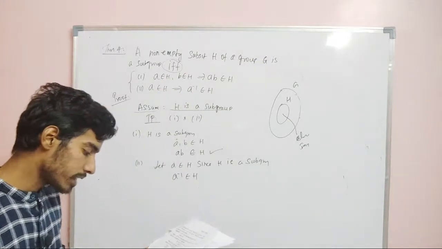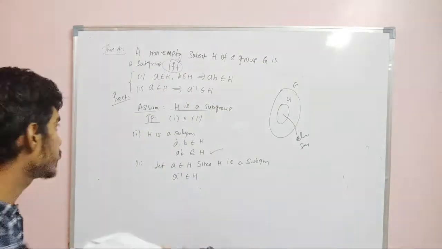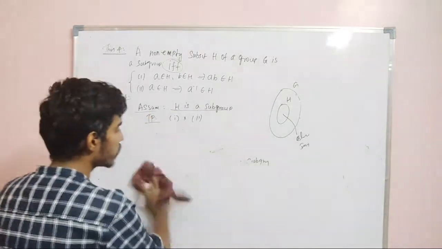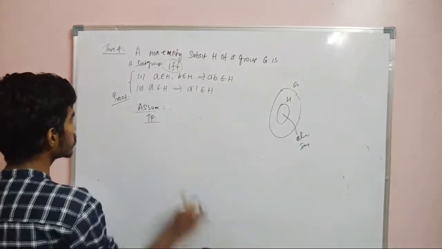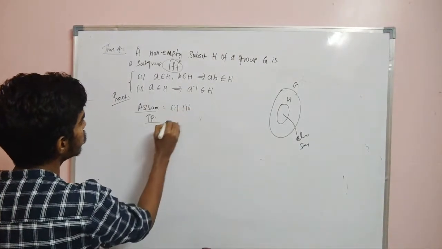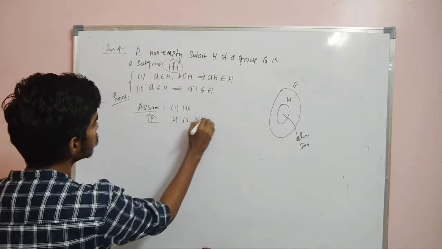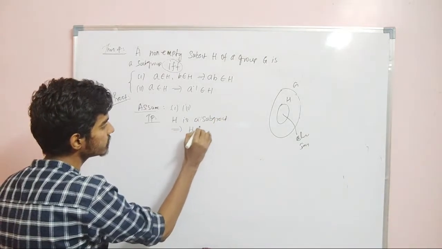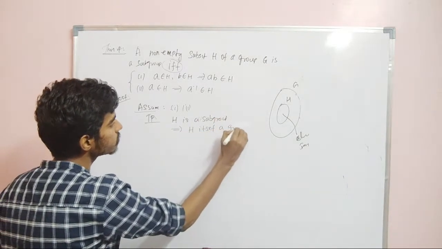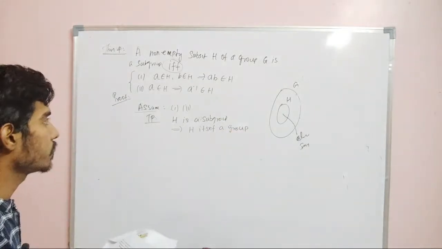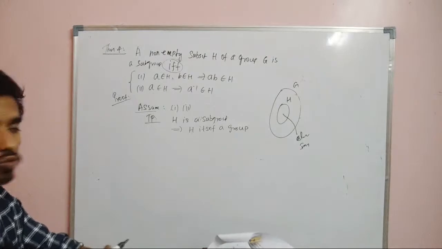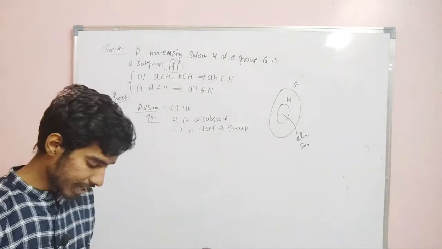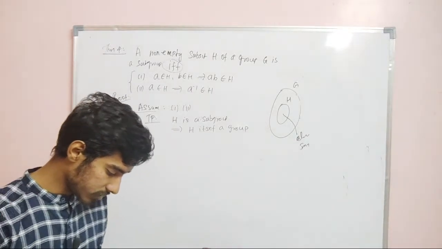Now we will assume the opposite side. We will assume 1 and 2, and we will prove that it is a subgroup. So we have proved the first part, and now we will prove the second part. Assume 1 and 2. Now we need to prove that H is a subgroup. That means we need to prove H itself is a group. So we need to show that H is closed, H is associative, H has an identity element, and H has inverse elements.